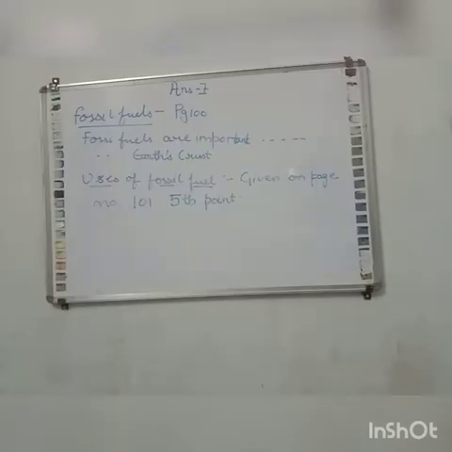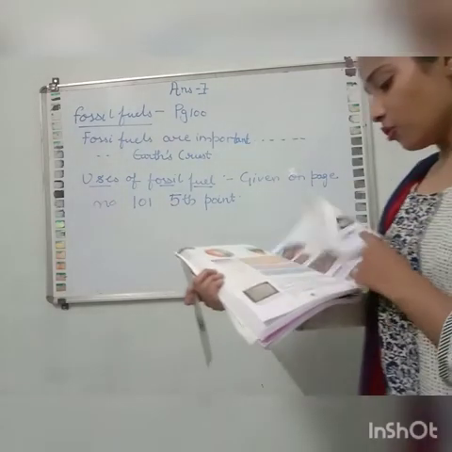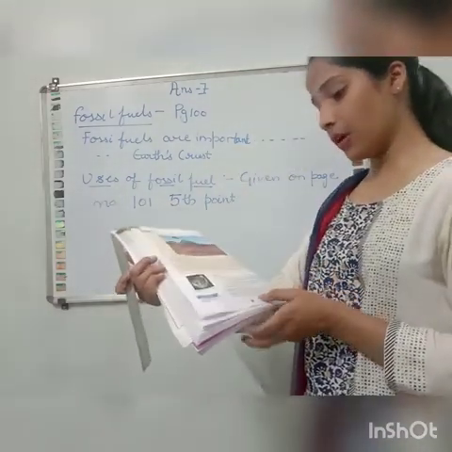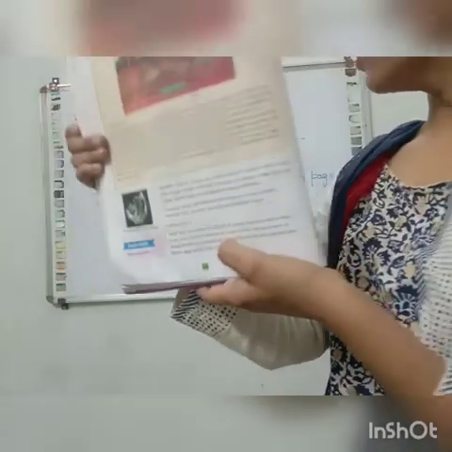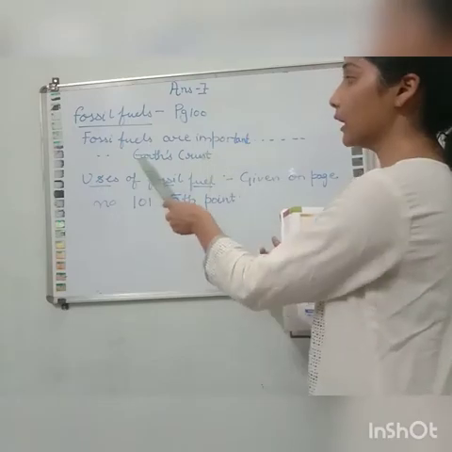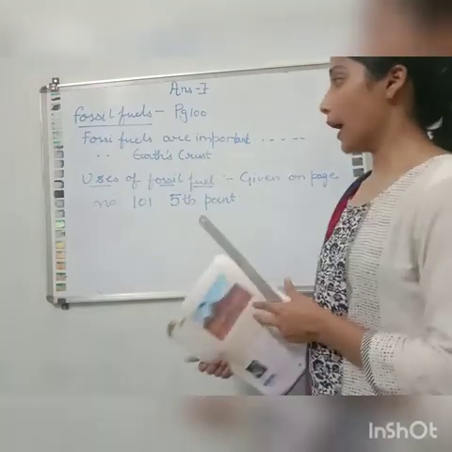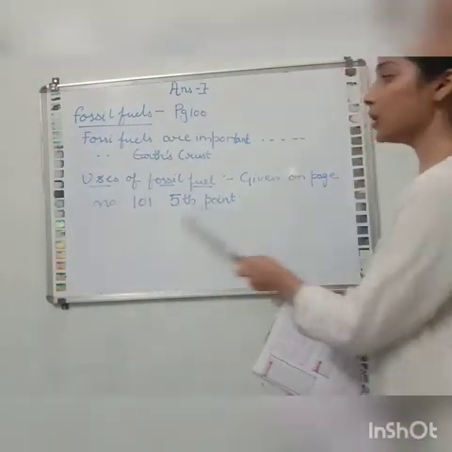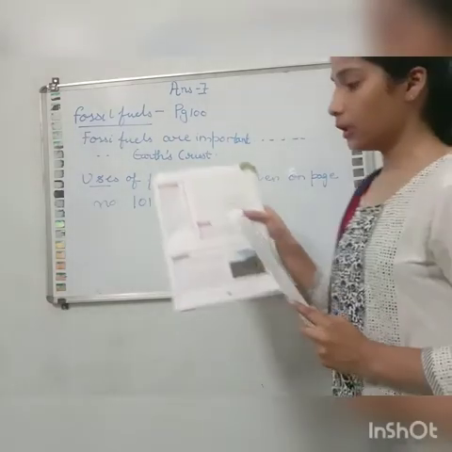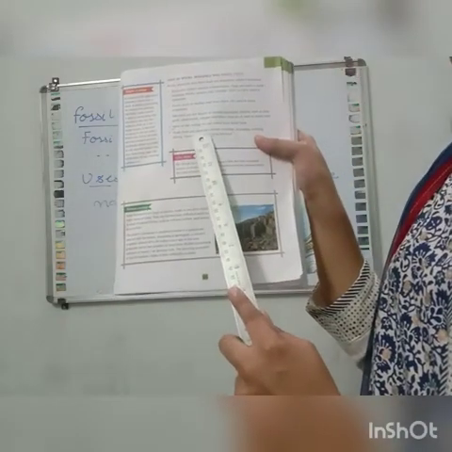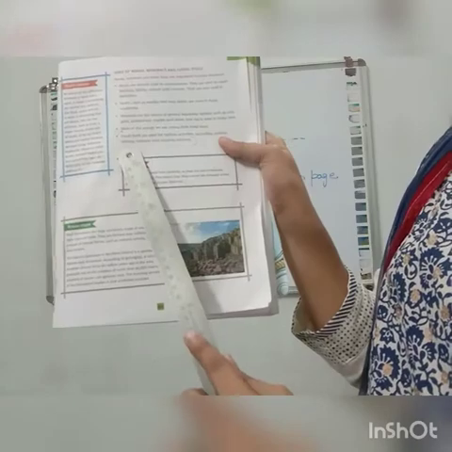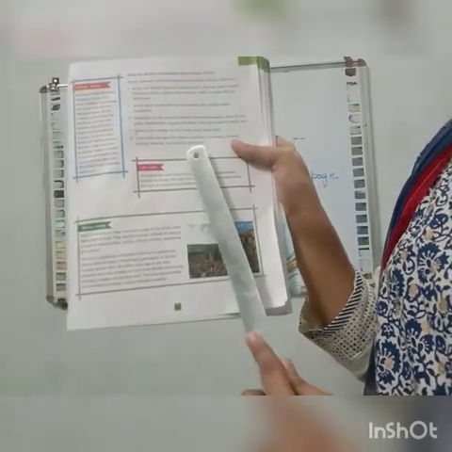Answer number 7. The question is, what are fossil fuels? What are their uses? The definition of fossil fuel is given on page number 100. This full paragraph you will write about the fossil fuel, till "earth crust". And the uses of fossil fuel are given on page number 101, 5th point: fossil fuels are used for various activities including cooking, driving vehicles and running factories.